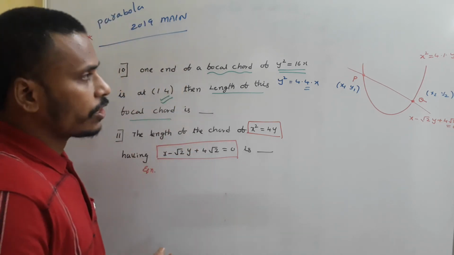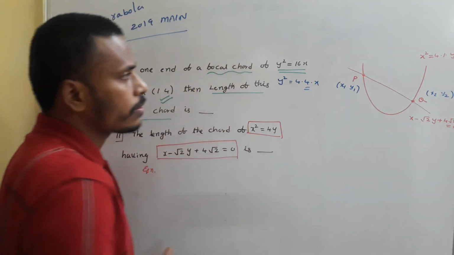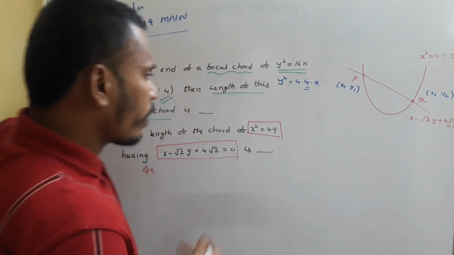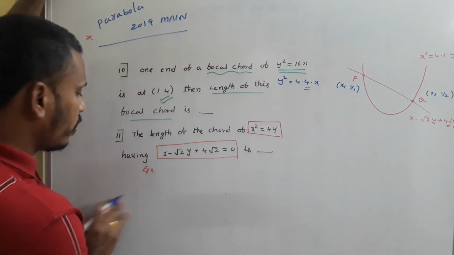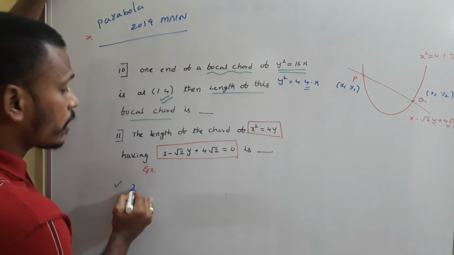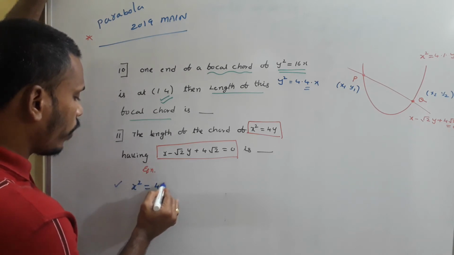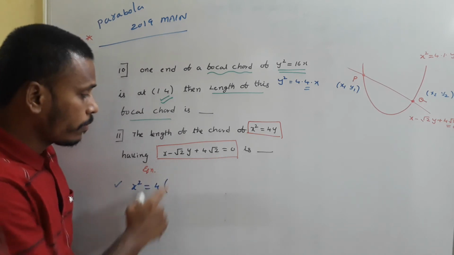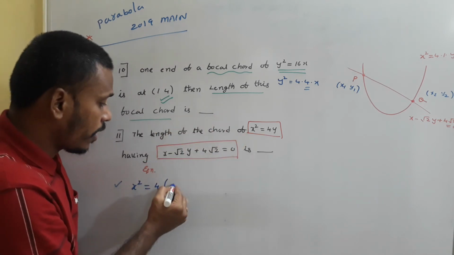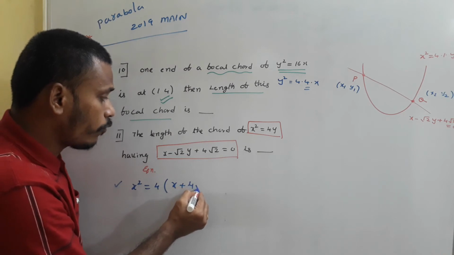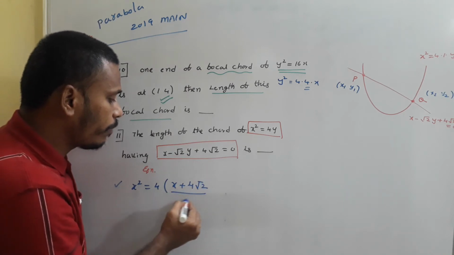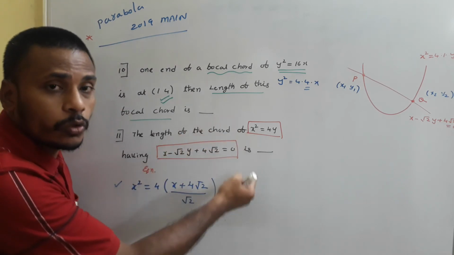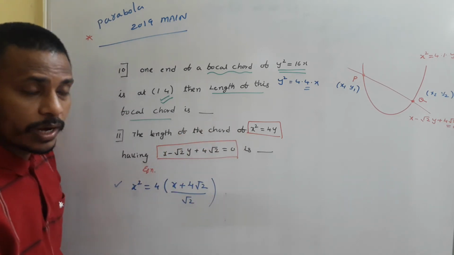So how to make an intersection? First of all, replace y from this line in that parabola. First thing is, x square is equal to 4y. But what is y? Just look here. y is (x plus 4 root 2) divided by root 2. Is it right? Just have a look. x plus 4 root 2 is equal to root 2 y, and I need y, so divide by root 2.